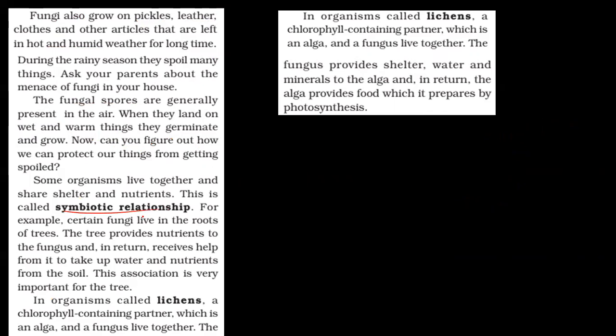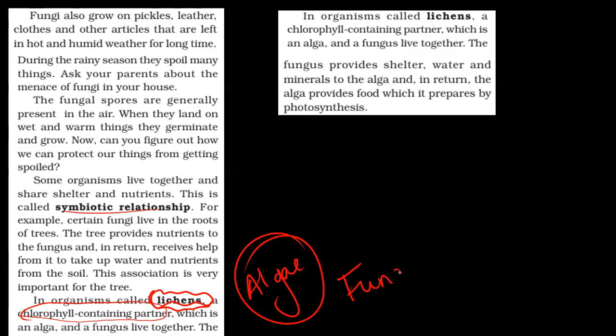So in symbiotic relation, we have an example, very common example, lichens. You may call it lichens also. So we have a chlorophyll containing partner, which is an alga or algae. And we have fungus. Fungus doesn't have chlorophyll. It is saprophytic in nature. Algae has chlorophyll. It can make its own food. Now algae is self-dependent. Why does it need fungus?